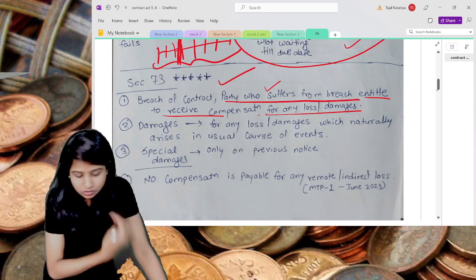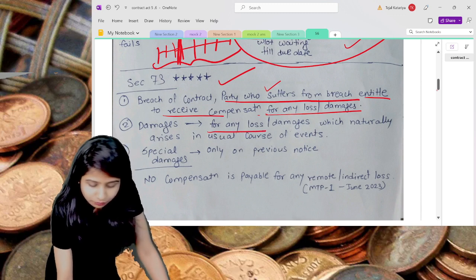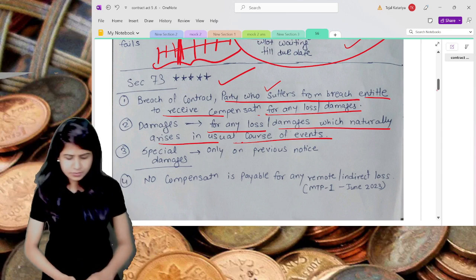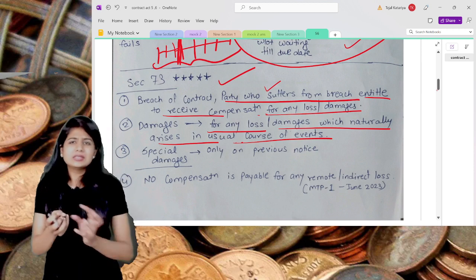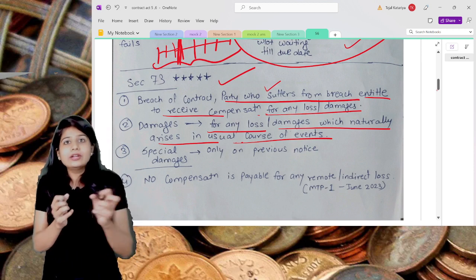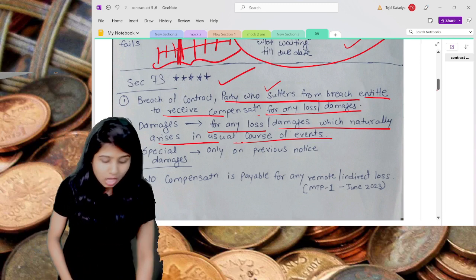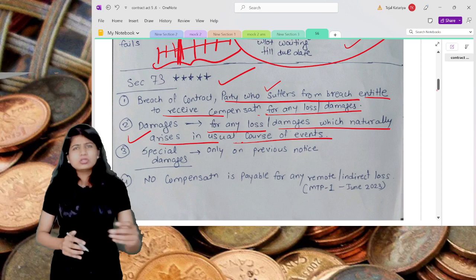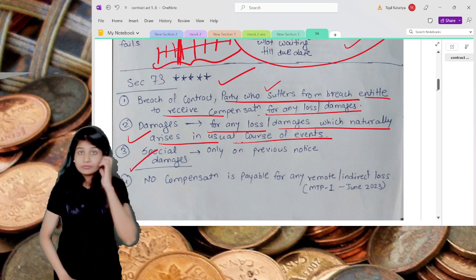Now these damages or compensation are nothing but what? Compensation for any loss or damages which naturally arise in the usual course of events or the usual course of business. So understand, damages are not a kind of punishment. They naturally arise because of the default in the contract. But these are the original damages, which you usually get, but there are certain other types of damages also.